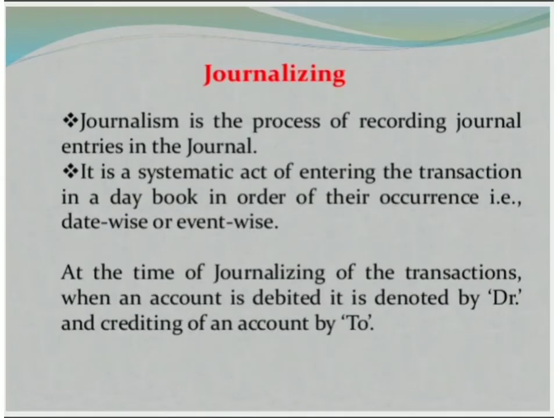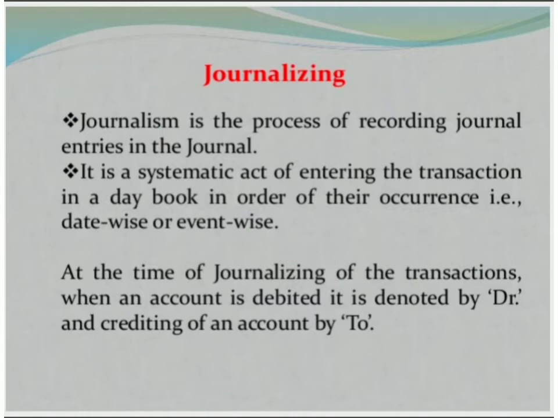Now we will see the meaning of journalizing. The process of recording journals in the journal books is called journalizing, and it is a systematic act of entering the transactions on a chronological basis, according to the date on which the transaction occurred. Based on date-wise or event-wise order, we record the transactions in the books of journal.